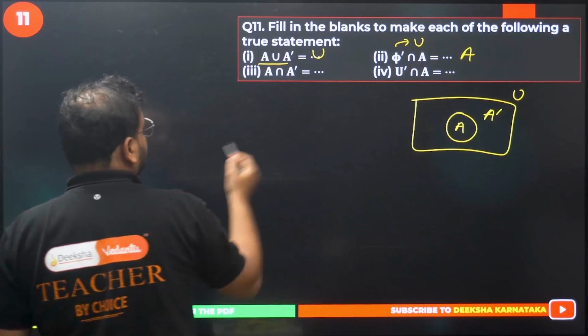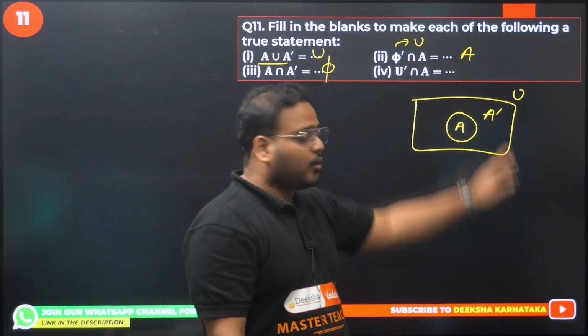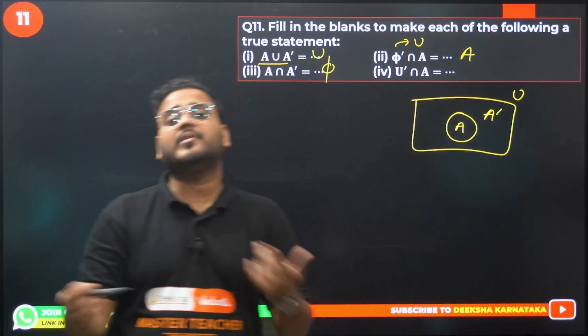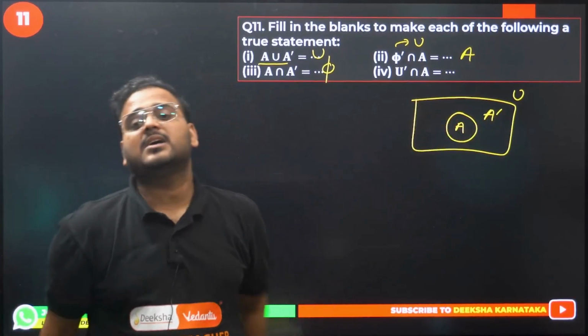Okay. So third one now. A intersection with A complement. This is the null set, right? What is common between A and not A? Nothing is common, sir. A and not A, nothing is common. So the answer is the null set.